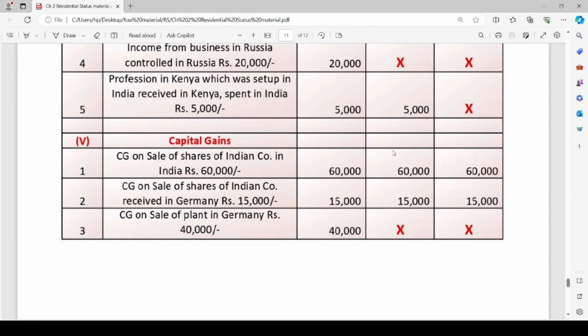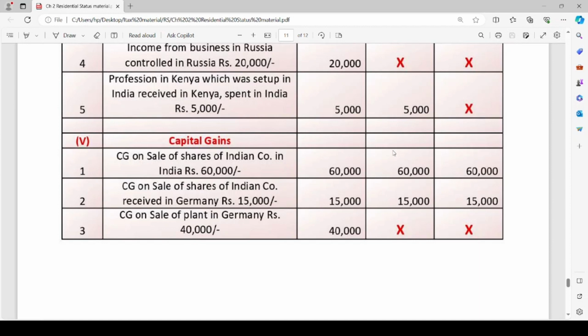The next point, capital gains on sale of shares of Indian company received in Germany, rupees 15,000. Though the amount is received in Germany, outside India, since the shares belong to an Indian company, such income is considered to be income deemed to accrue or arise in India and hence is taxable in the hands of ROR, RNOR and non-resident.